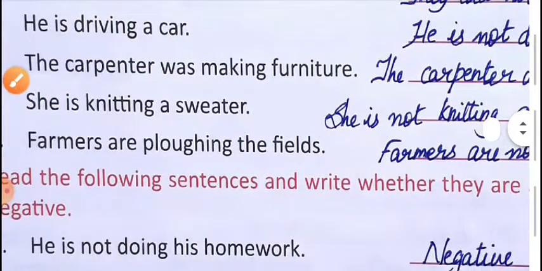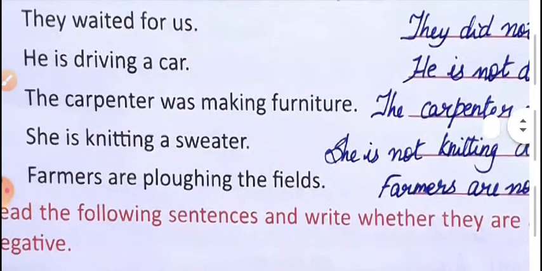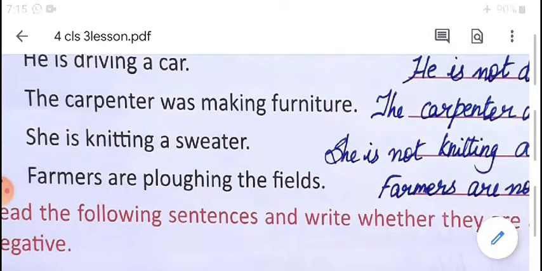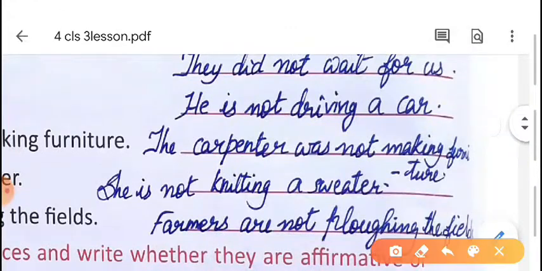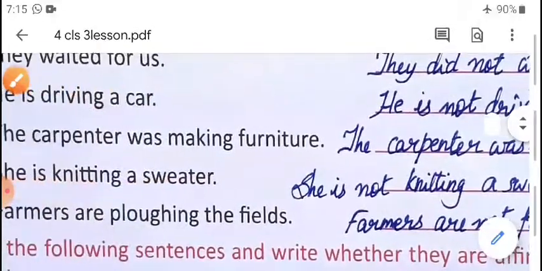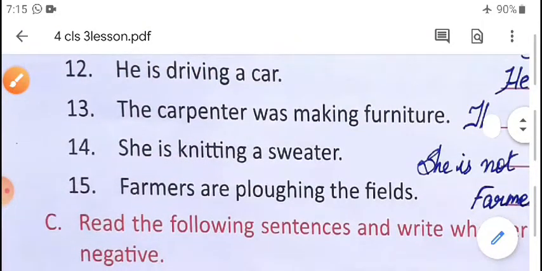He is driving a car. He is not driving a car. So after the helping verb we have to write the negative word not.